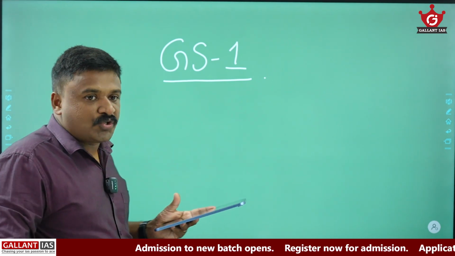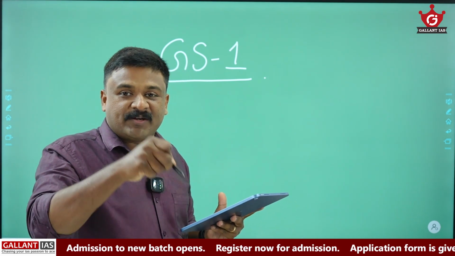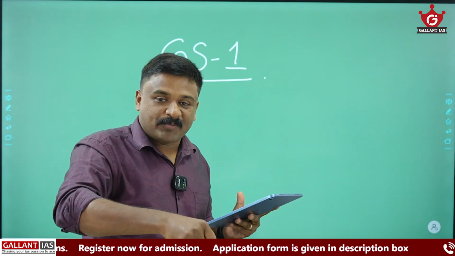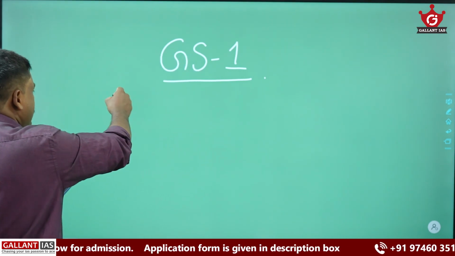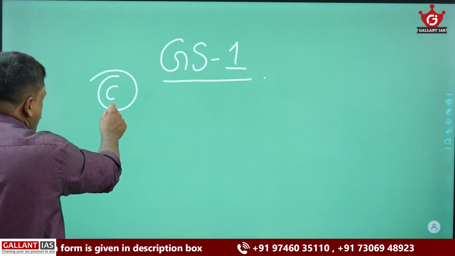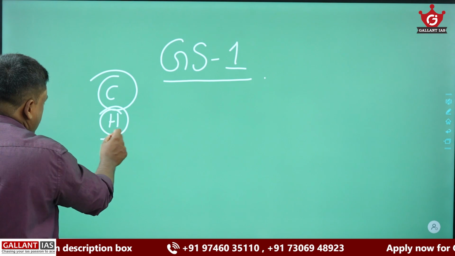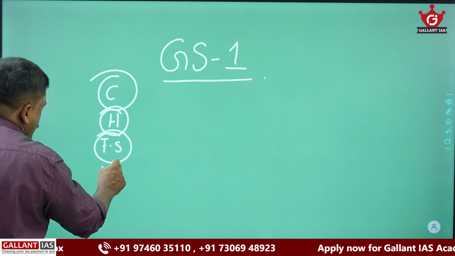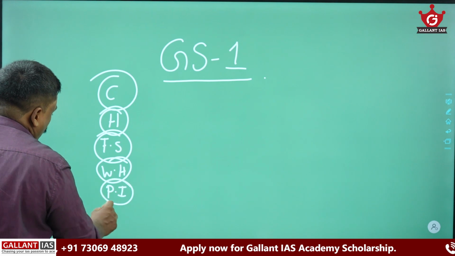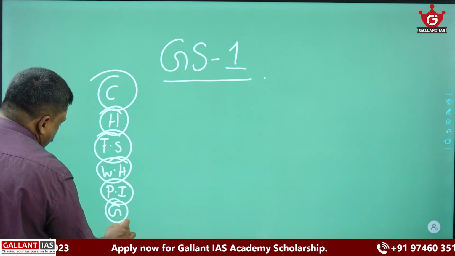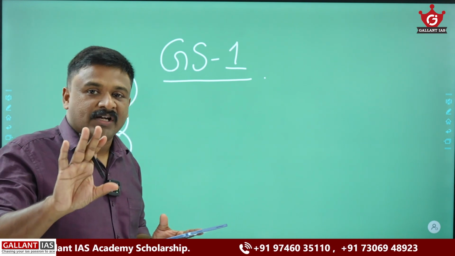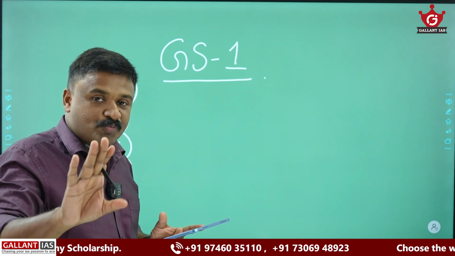We know that there is General Studies paper 1, paper 2, paper 3, paper 4, essay paper, optional papers and qualifying papers, etc. So in GS1, we have culture, modern history, freedom struggle, world history, post-independence, geography, and society. These are the major themes or modules from this GS1 General Studies paper 1.